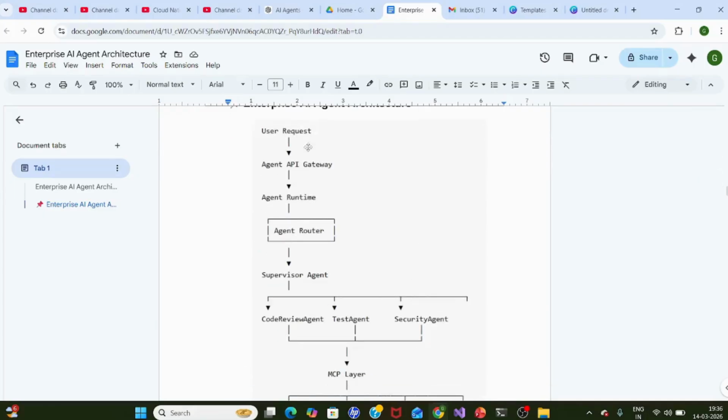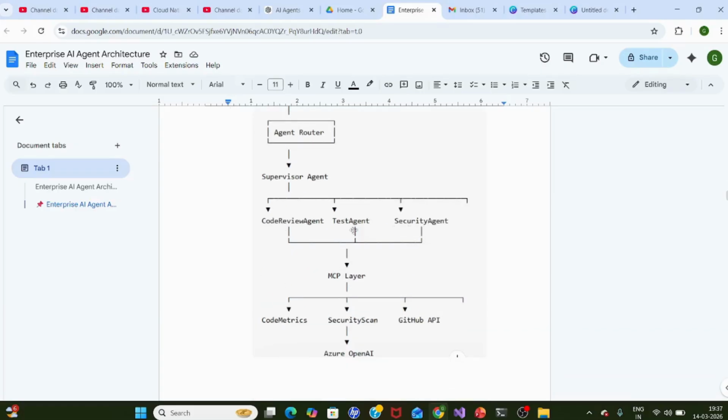So this is the flow. The user will send the request. The API gateway, just think of it as a console. The console will talk to the runtime. The runtime will talk to the router. The router will filter the request and its purpose, and then this filtered item will be sent to the supervisor. The supervisor will plan which one to call and which one not to call. So this planner will take over.